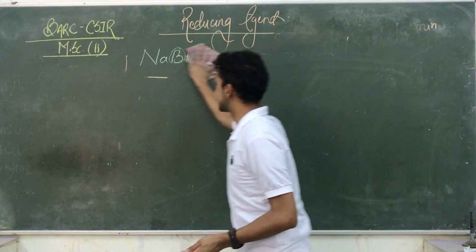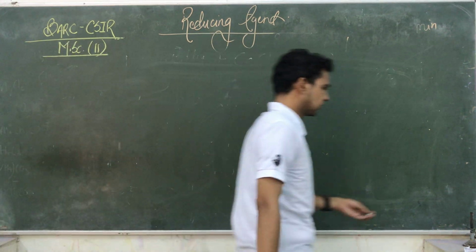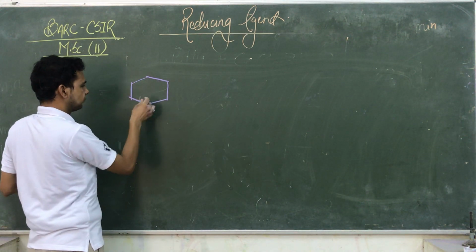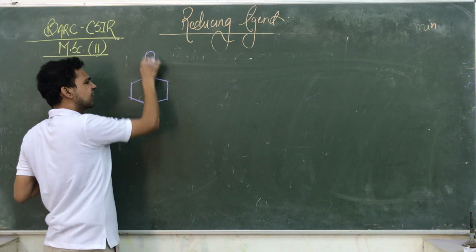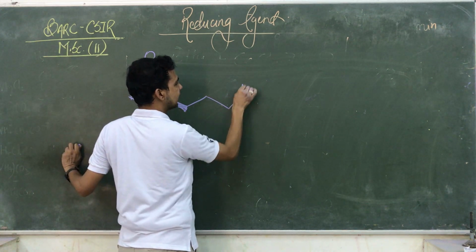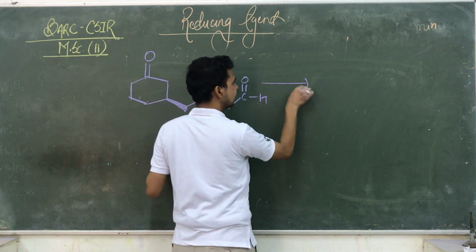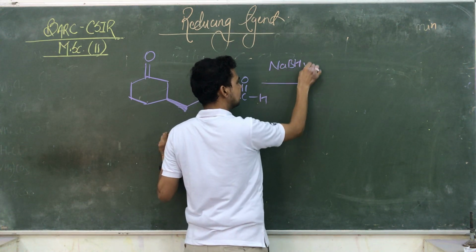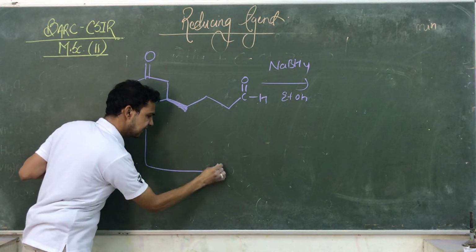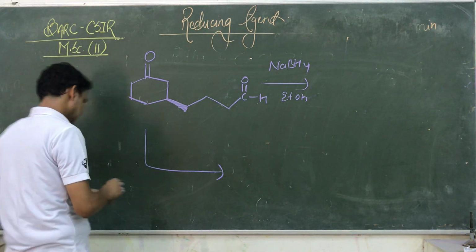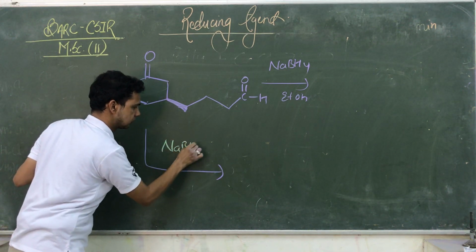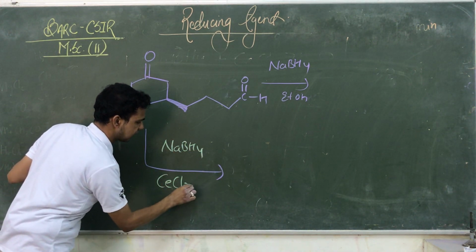Here we are talking about the Luche reagent. So, in case of the Luche reagent, suppose I have a compound, okay, this compound having the ketone group as well as the aldehyde group, and here we are adding NaBH4 in the presence of ethyl alcohol. अगर केवल आप इसमें NaBH4 आपको दिया है एग्जाम्स में, and the same reaction also takes place in the presence of NaBH4 and cerium trichloride 7H2O.